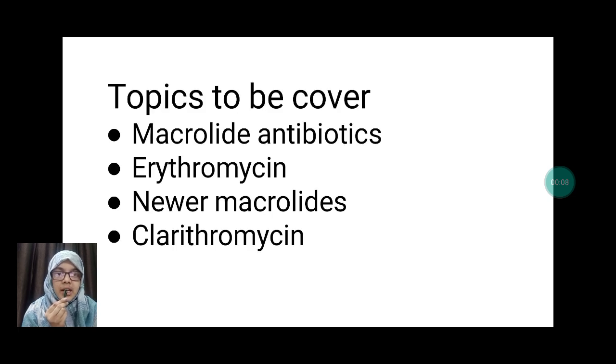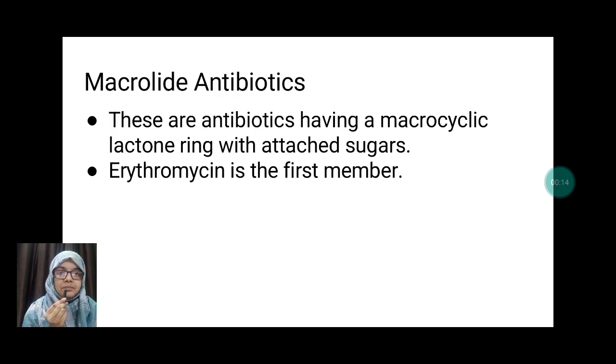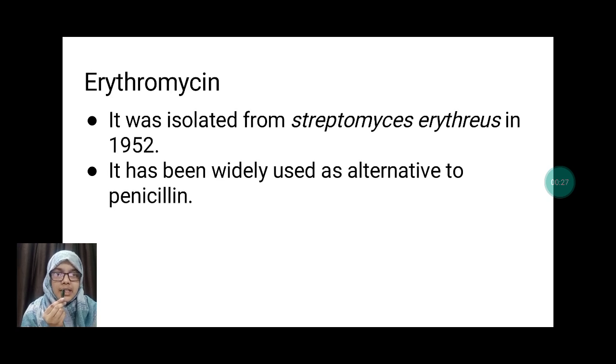Topics to be covered are macrolide antibiotics, erythromycin, newer macrolides and clarithromycin. Macrolide antibiotics are antibiotics having a macrocyclic lactone ring with attached sugars. Erythromycin is the first member. Erythromycin was isolated from Streptomyces erythraeus in 1952. It has been widely used as an alternative to penicillin.